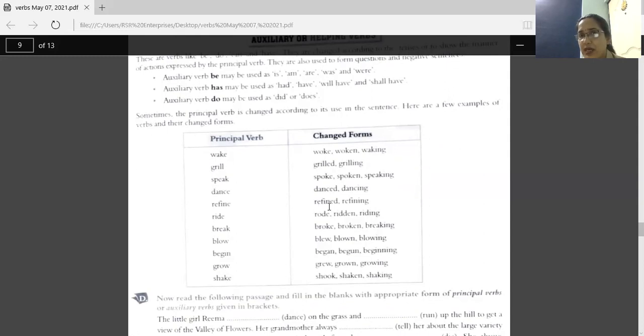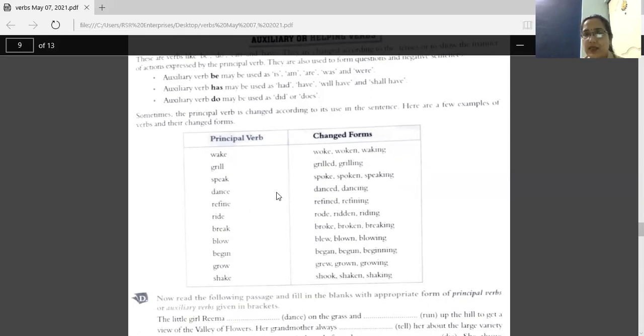And that goes according to the tense. Wake, write as woke or woken or waking. Grill, change to grilled or grilling. Speak, you can change to spoke, spoken, speaking.